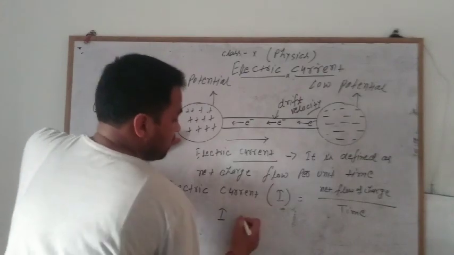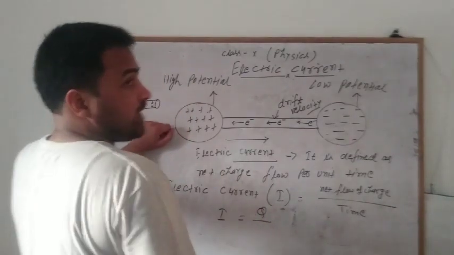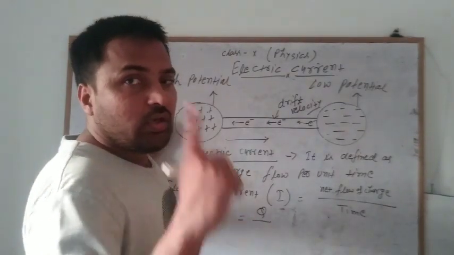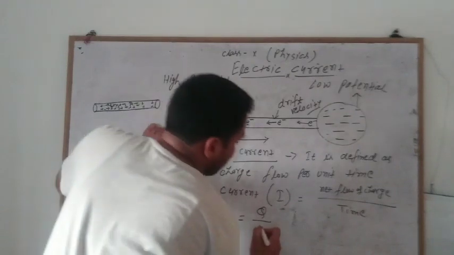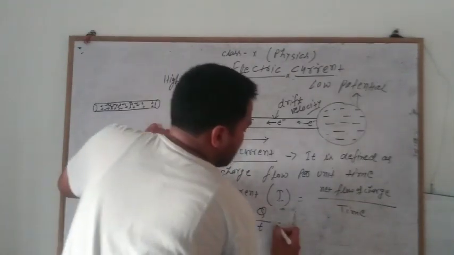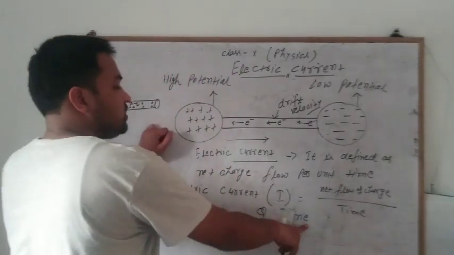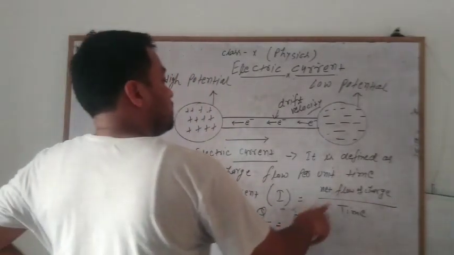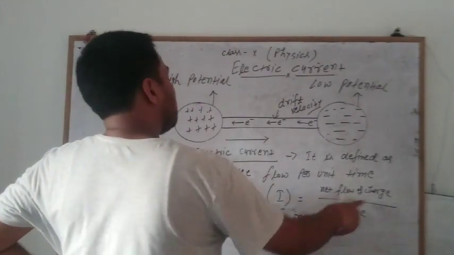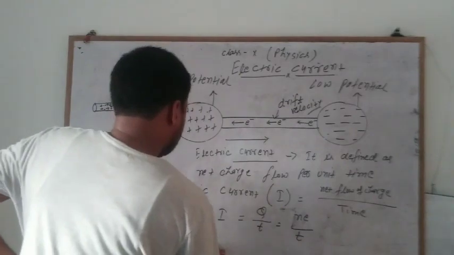So I is equal to Q by t, where Q is the total amount of charge, that is Q equals NE, as we studied in lecture 1. So the net flow of charge is NE, and the net flow of charge per unit time is NE by t.